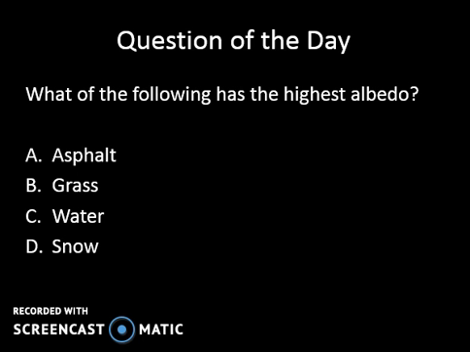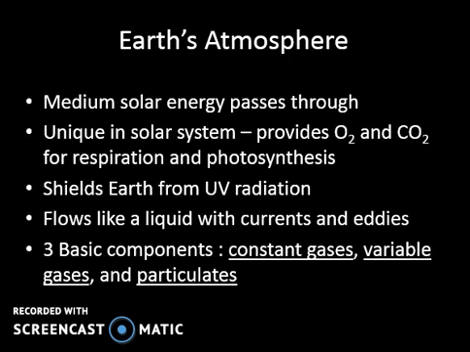Okay, so highest albedo. Albedo meaning that it's going to reflect back the highest percentage. Now remember, out of these 4 categories, which one had the highest? Hopefully you guys are looking at, well, it can't be asphalt because that had a low albedo, which absorbed energy. Grass had a range of 5 to 15. Water, remember, had a range from about 5 to 65%. And snow had the highest albedo. So the answer for this question is going to be snow.